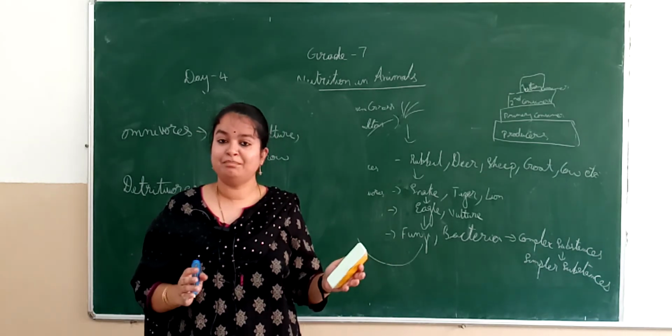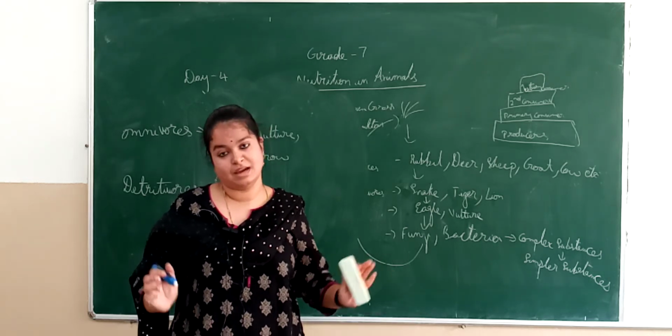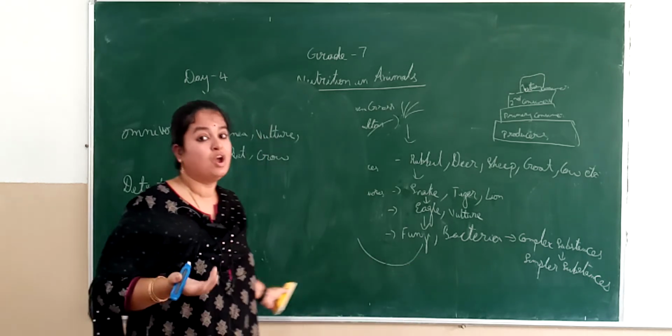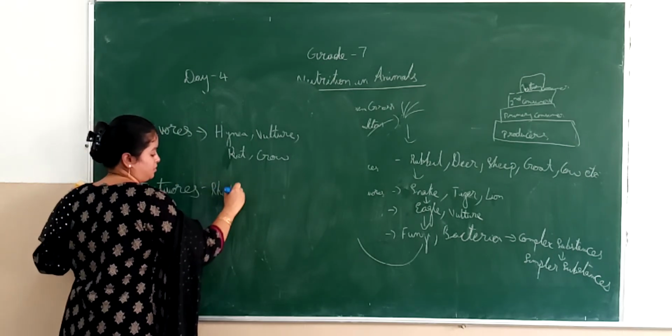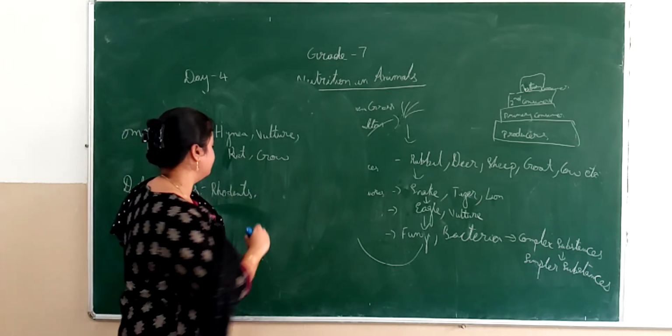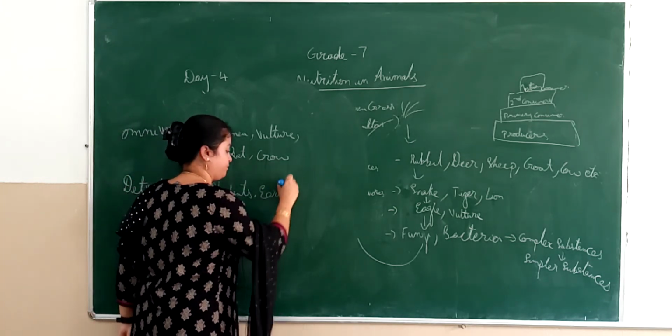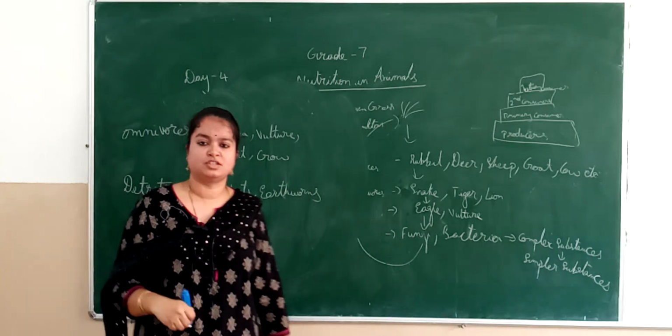So they help in cleaning up all the waste that is created by the other organisms. What are detritivores? Basically they are rodents, right? You can have earthworms also and many other creatures, right?